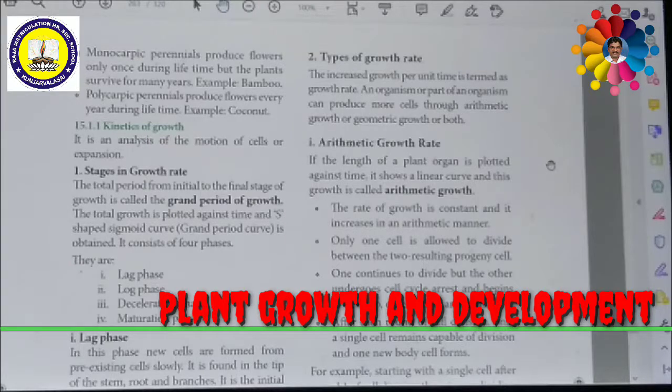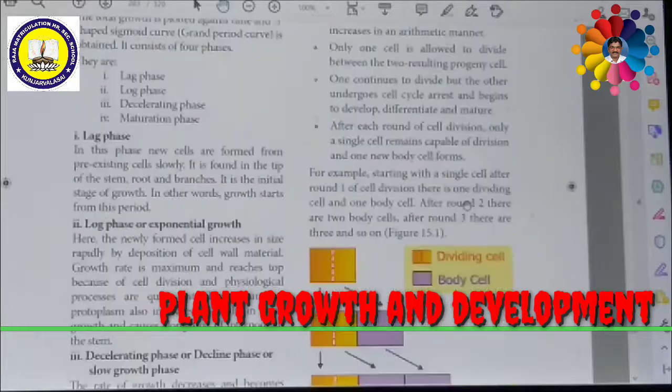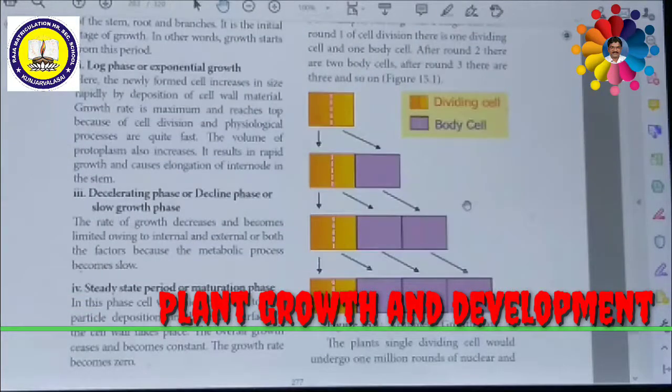The second kinetics of growth is types of growth rate. There are basically three different types of growth rate. One is arithmetic growth rate, another is geometric growth rate, and the third is both arithmetic and geometric growth of the embryo. What is arithmetic growth rate? Arithmetic growth rate is very rare. Look at this picture. This picture shows what arithmetic growth rate is.